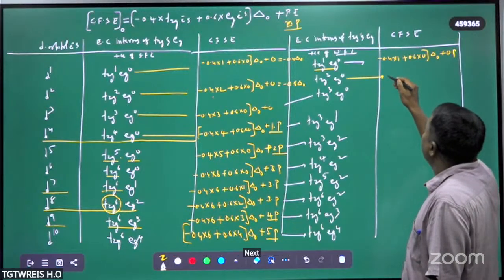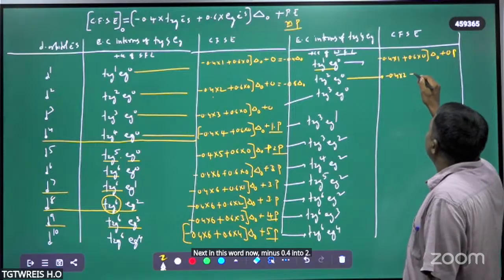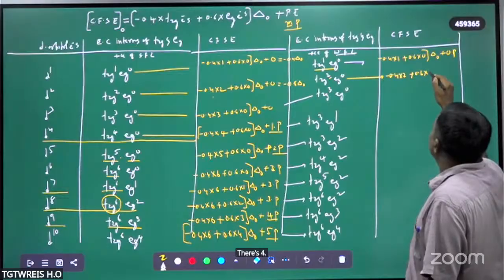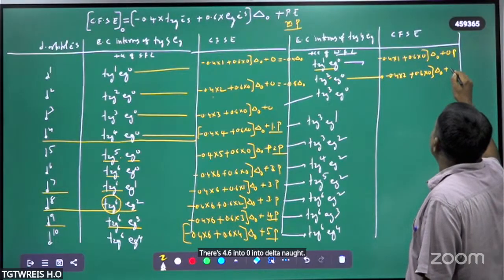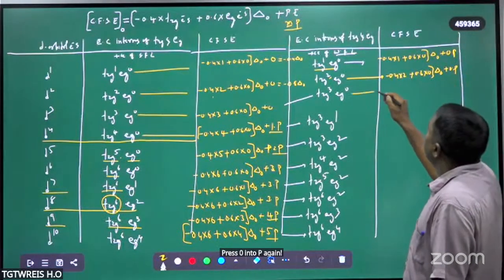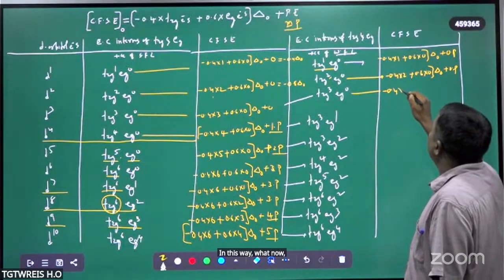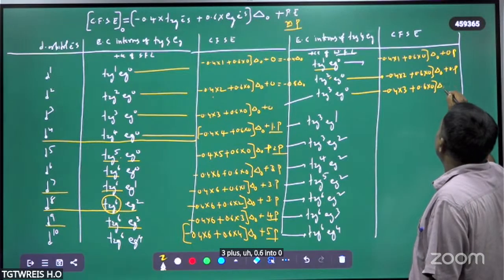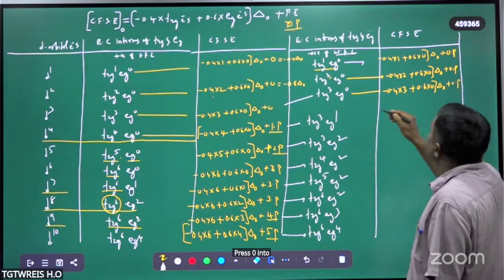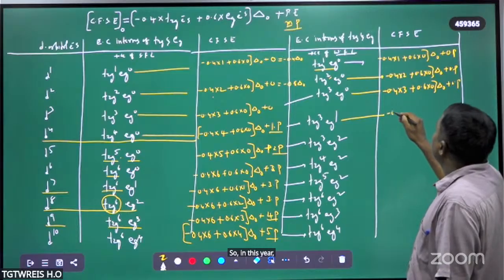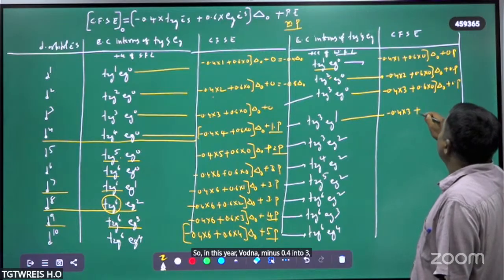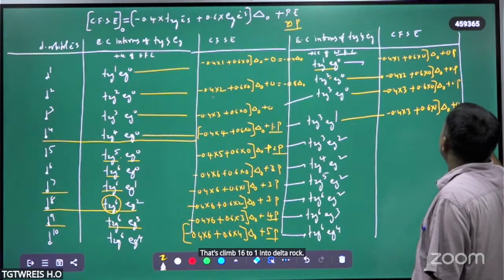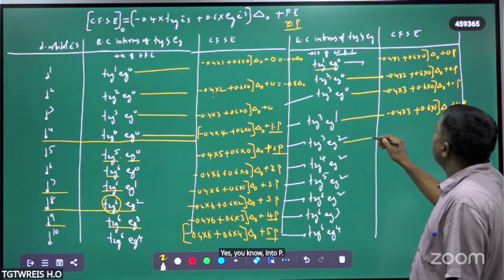Next in this what now? Minus 0.4 into 2, plus 0.6 into 0 into delta naught, plus 0 into P again. In this way, minus 0.4 into 3 plus 0.6 into 0 into delta naught, plus 0 into P again. So in this way, minus 0.4 into 3 plus 0.6 into 1 into delta naught plus 0 into P. In this way what now?